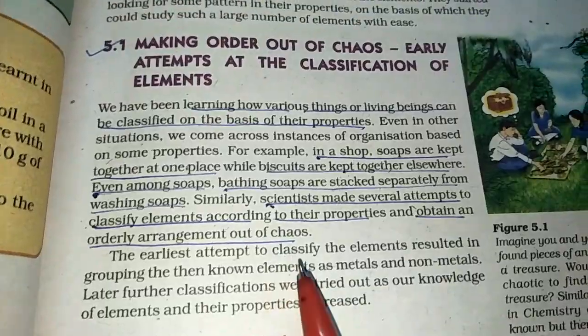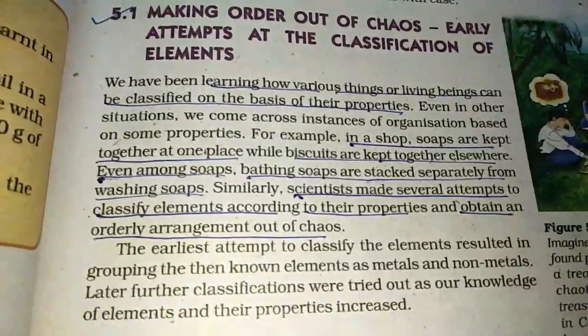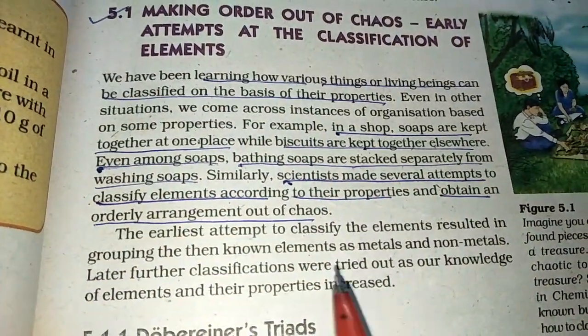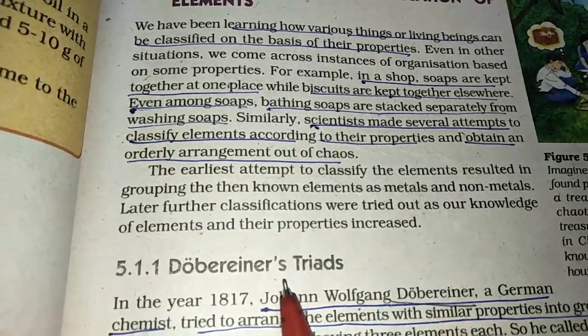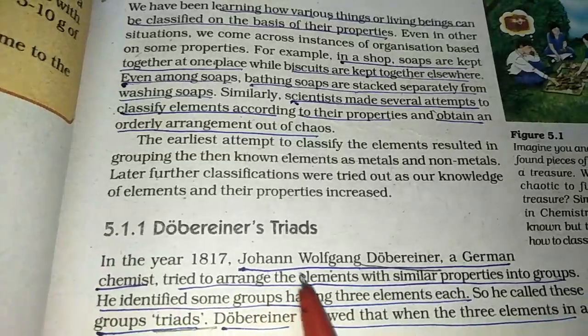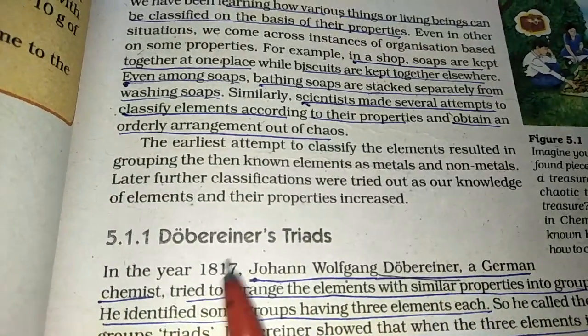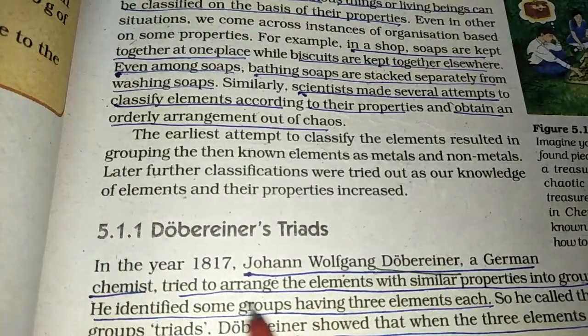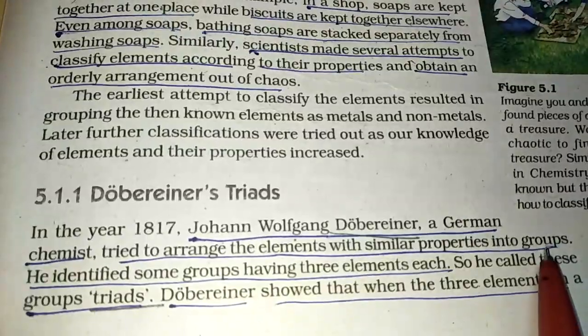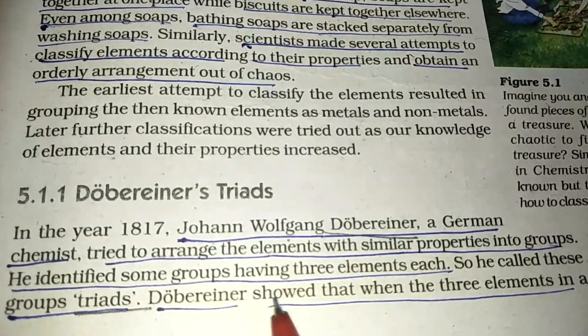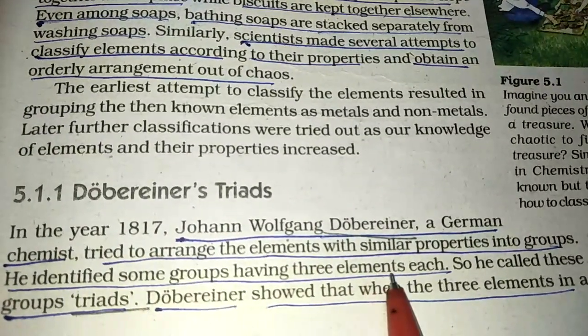So that we know what element has what property just by looking at the classification. The first scientist was Dobereiner, a German scientist. He tried to arrange the elements according to similar properties into groups. He identified some groups of 3 elements each.